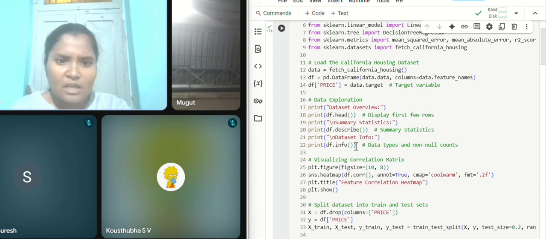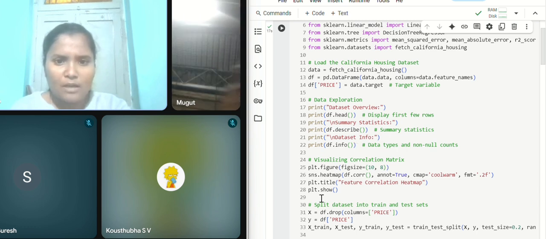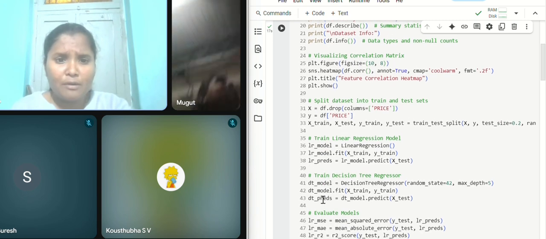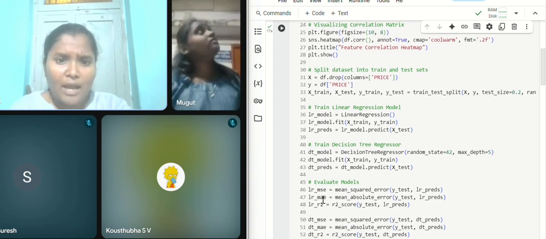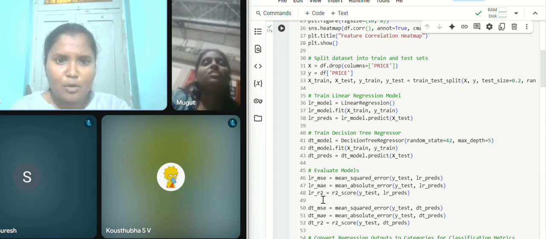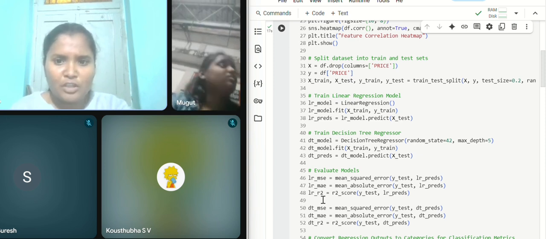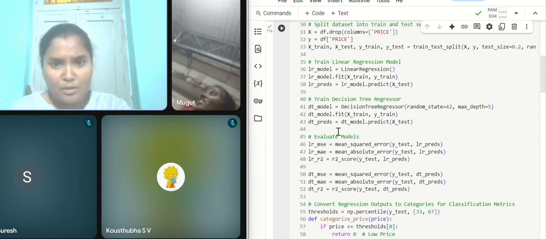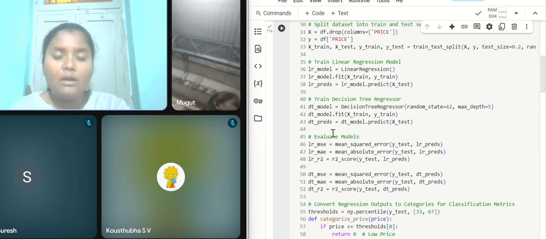Then that is the linear regression model, LR, where we define the function with the target variable, and it will fit the training data. That creates a trained model for linear regression. Then for the decision tree also, we give the target variable by using the decision tree regressor function.